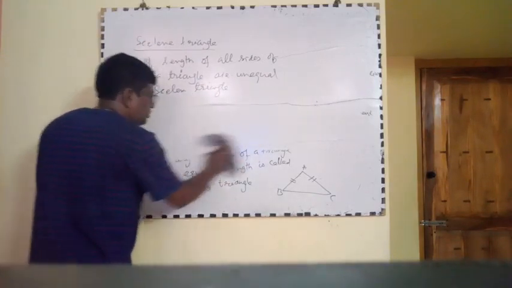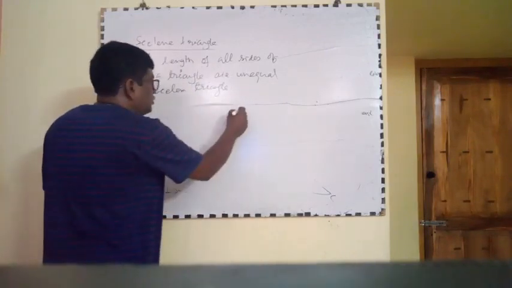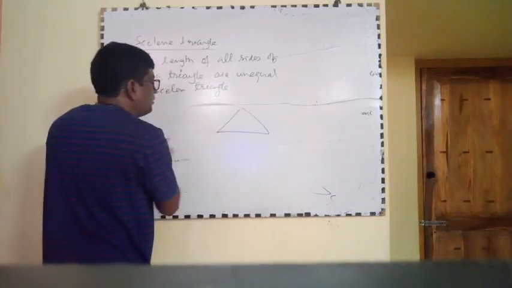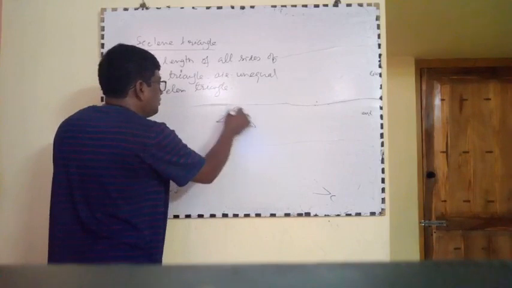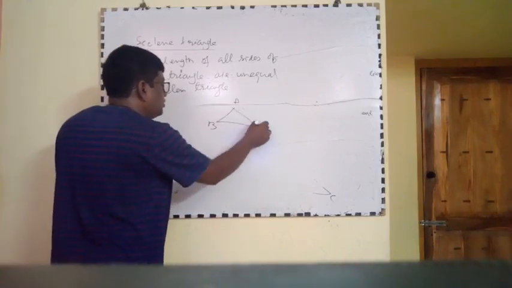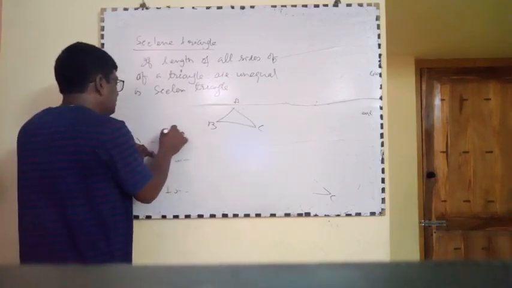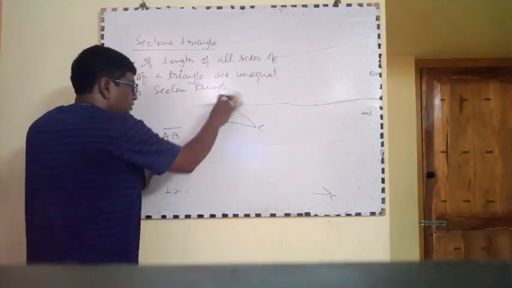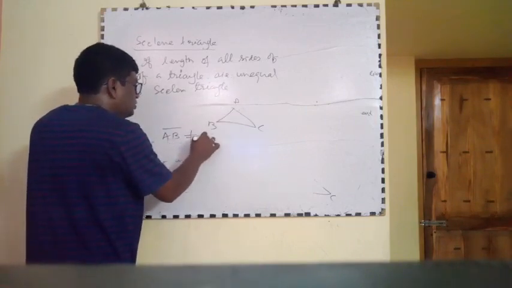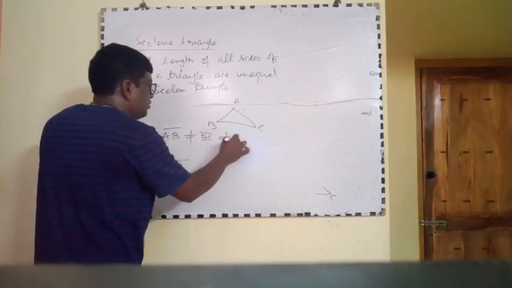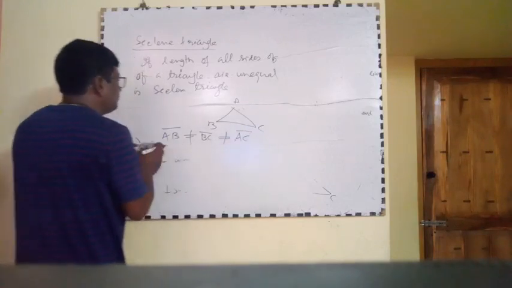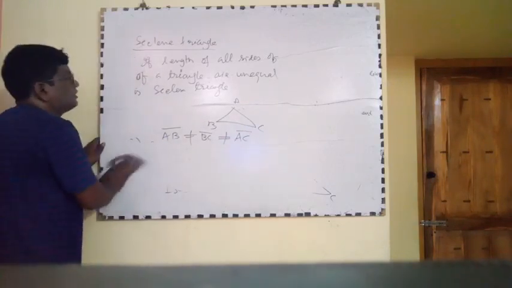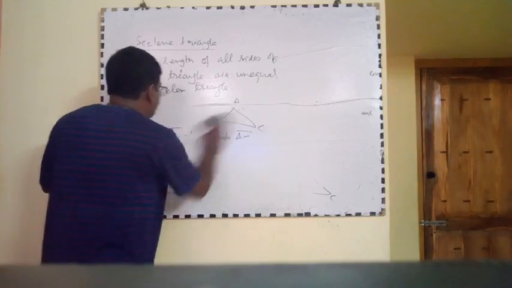The figure is, suppose this is A B C. Side AB not equal to side BC, not equal to side AC. Scalene triangle.